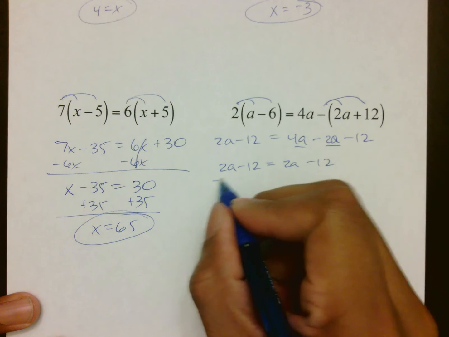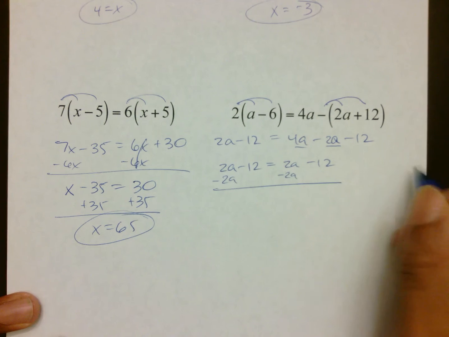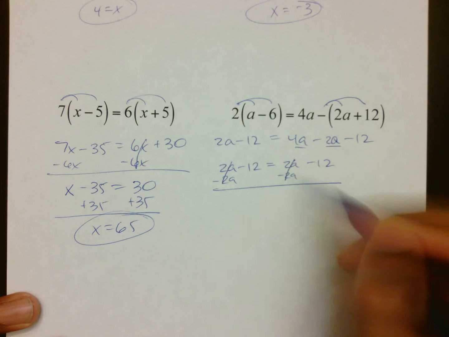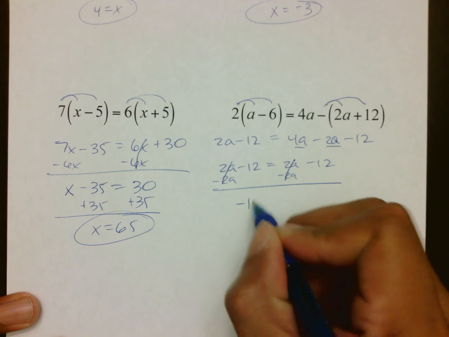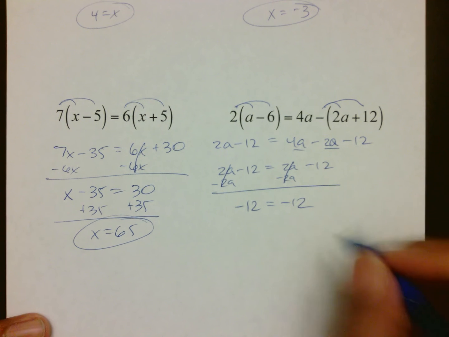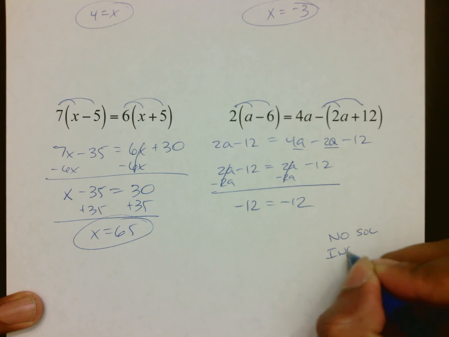What happens now is we have variables on both sides, so notice what happens when I go to subtract 2a. 2a minus 2a is gone. 2a minus 2a is gone. The only thing left is a negative 12 on this side and a negative 12 on this side. Now this leads you to one of two options. It's either no solution or it's infinite solutions.